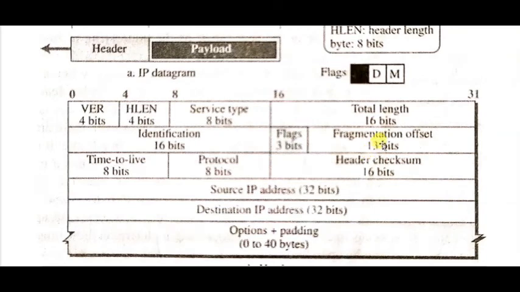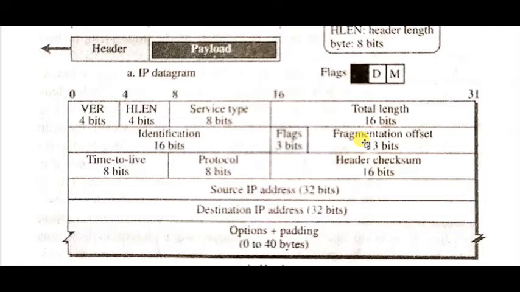So the next field is fragmentation offset. What is the function of the fragmentation offset? This is a 13-bit field, which defines that every fragmented datagram has a relative position to the whole datagram.